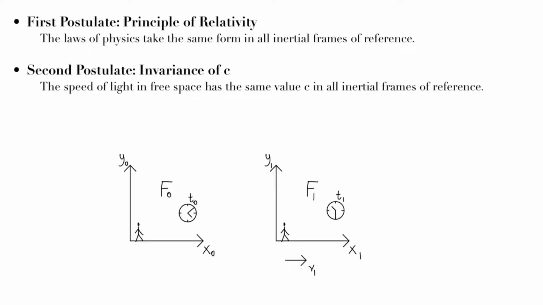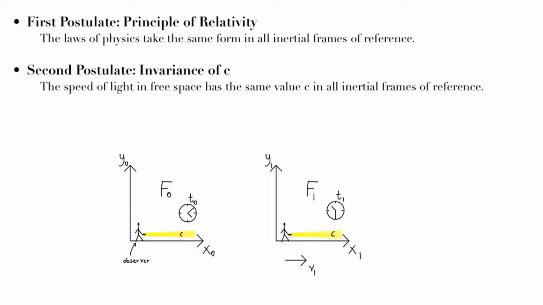Both guys in their respective frames of reference are now turning on their torches. We know that both of the guys perceive the light emanating from their torches to have the speed c relative to themselves. If we make the guy in f0 an observer of f1, he will measure the speed of the light from its torch to c as well, even though it's moving away from him.